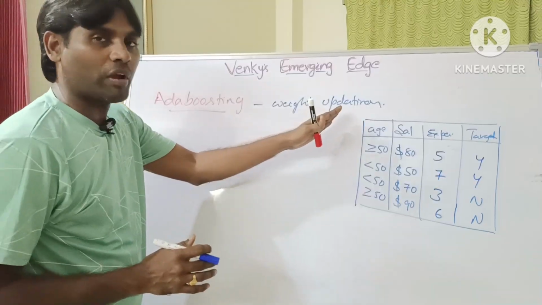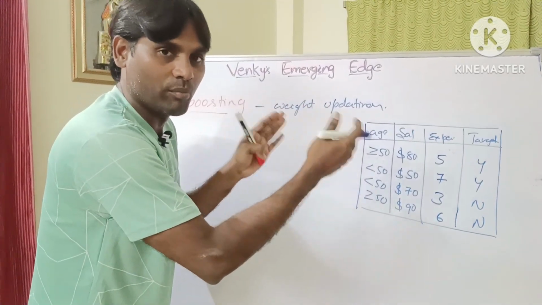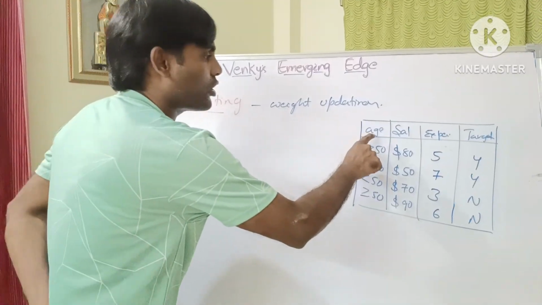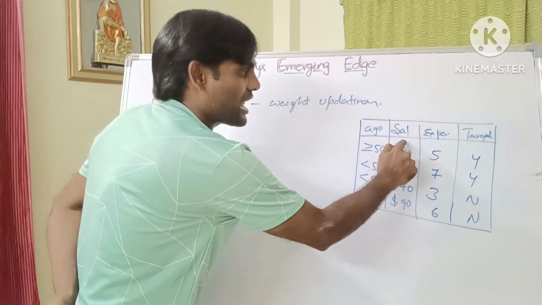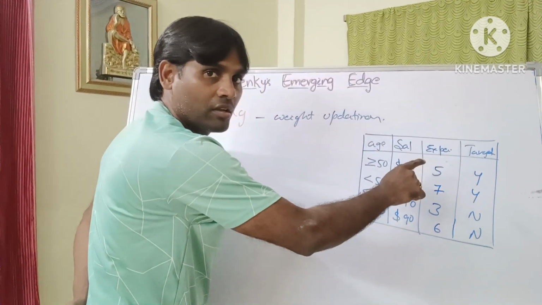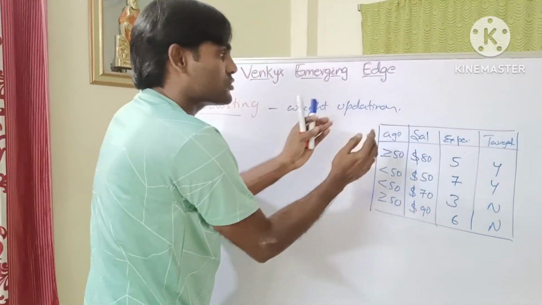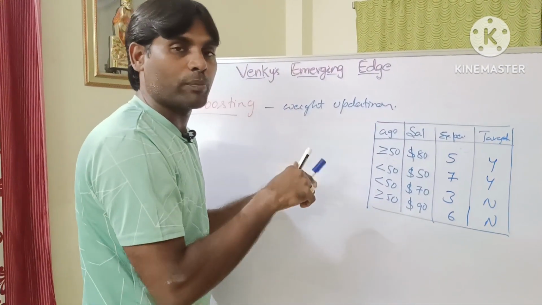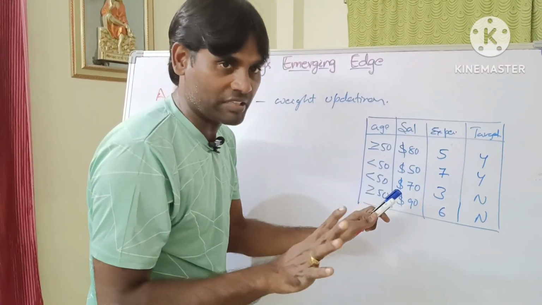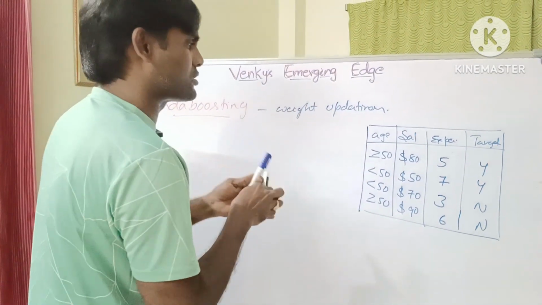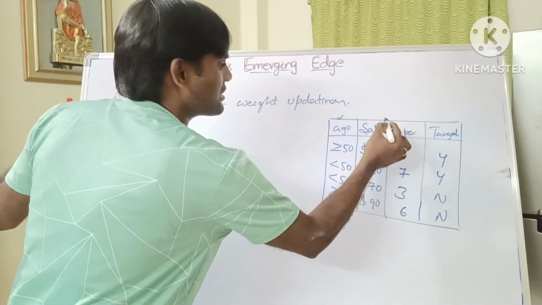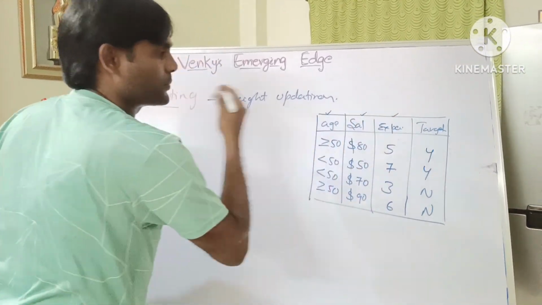Here we need to identify the weakness of each and every model. We will update the weights. First of all, how many features are there? Age, salary, experience. These are the three features. The target is not a feature, it is a target label. Out of the three features, which one is taken initially? For that purpose we use either Gini index or entropy. Is it clear? Okay. Now we are using the Gini index. Then we find age first, second salary, next experience.